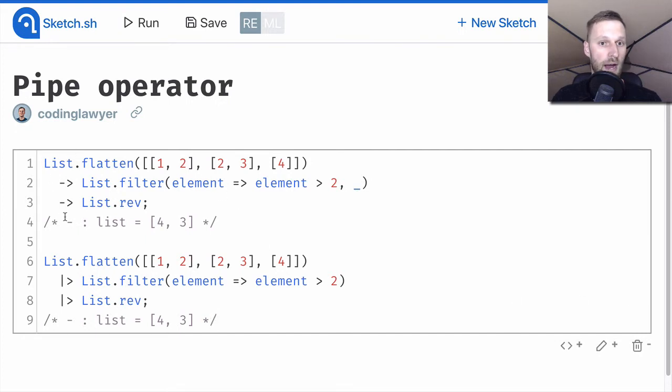So the pipe first operator applies the value as the first argument of a function, and the regular pipe operator applies the value as the last argument of a function.